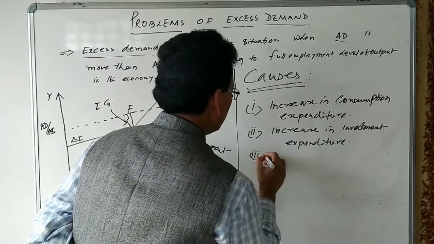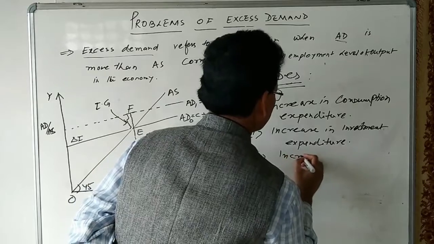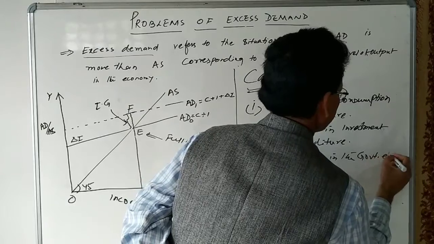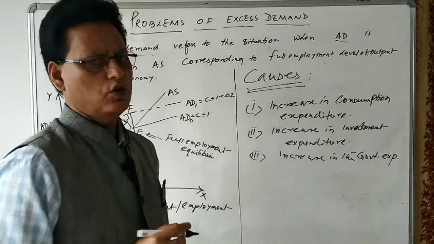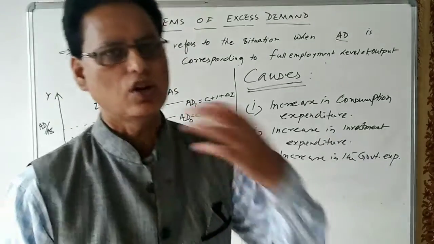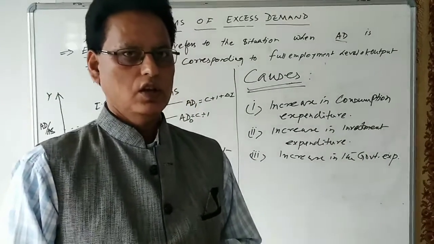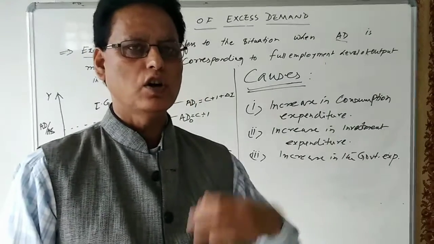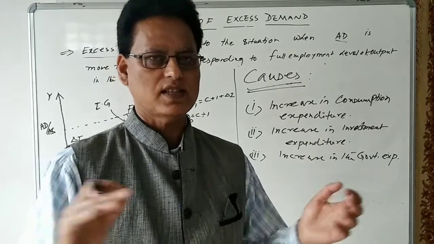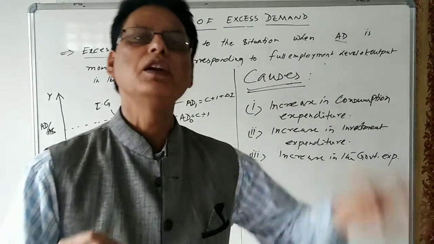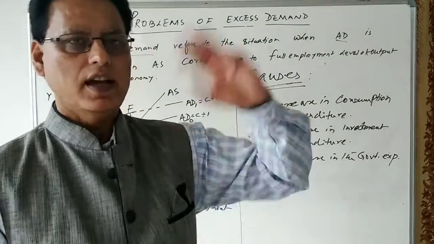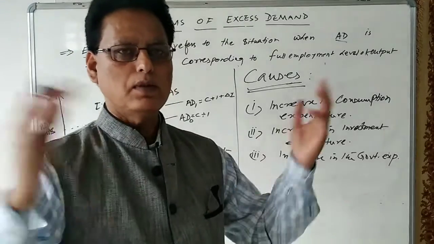Third one is the increase in government expenditure. Government expenditure is of two types. One is developmental expenditure, another one is non-developmental expenditure. If the government increases expenditure, or has started distributing money by printing more and more notes into the economy, that may lead to a rise in the aggregate demand and the income of the people will increase.